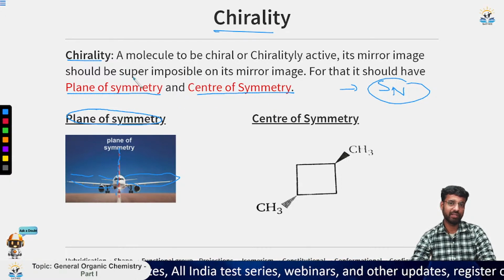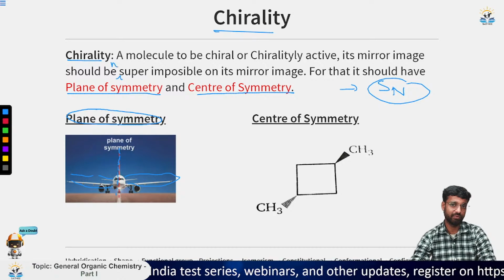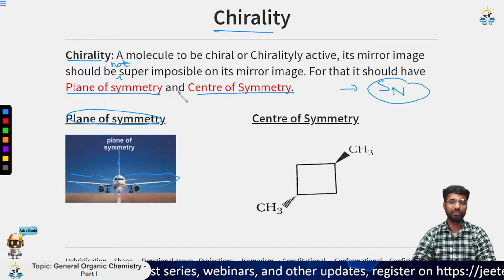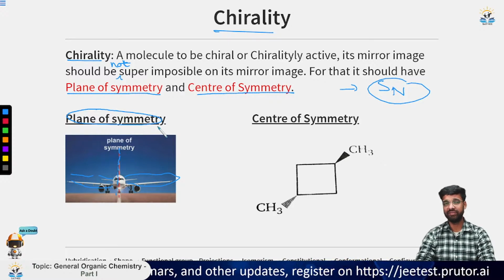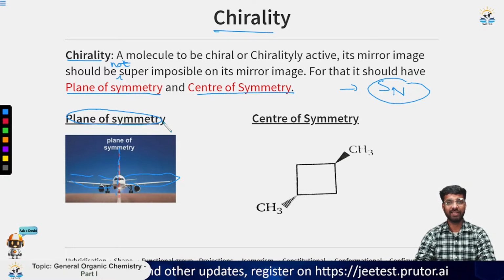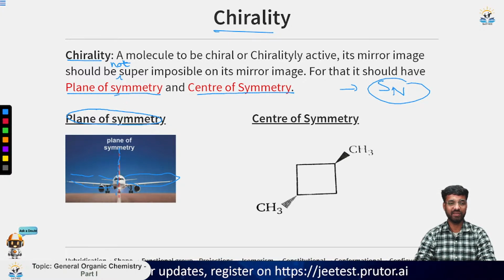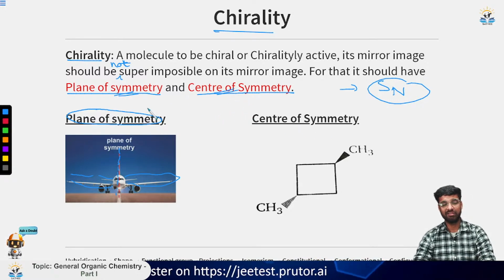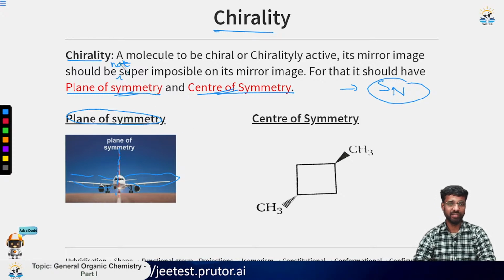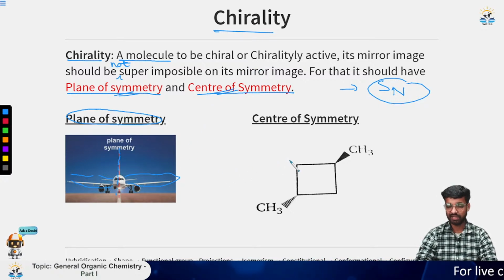Okay. So this is the case. Sorry for this confusion. This should not be superimposable on each other. So you cannot just put a mirror on each and every image and find out whether it is chiral or not. For that simplicity, we keep these two elements of symmetry and find out whether they have a center of symmetry and plane of symmetry, and then we say okay, this is chiral, this is not chiral. So the very basic definition of chirality is that a molecule which is not superimposable on its mirror image, like this, will be called chiral.